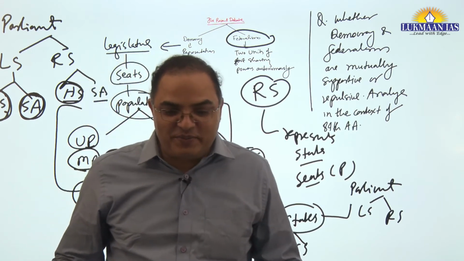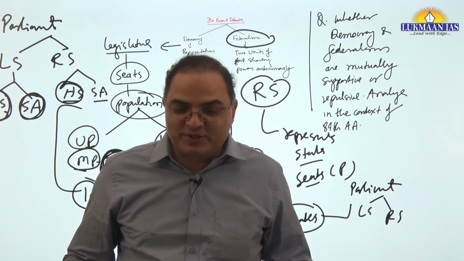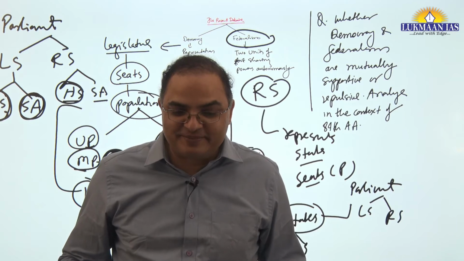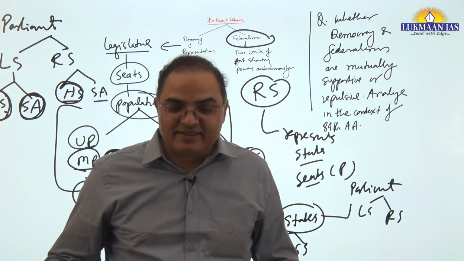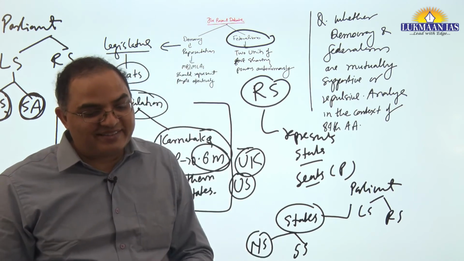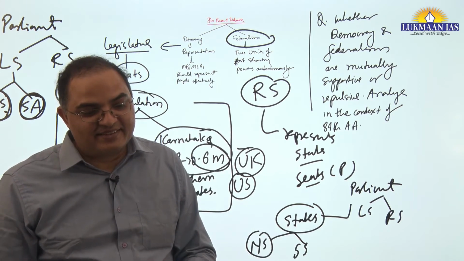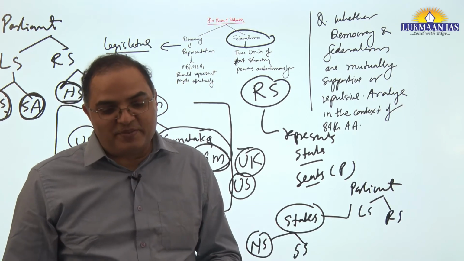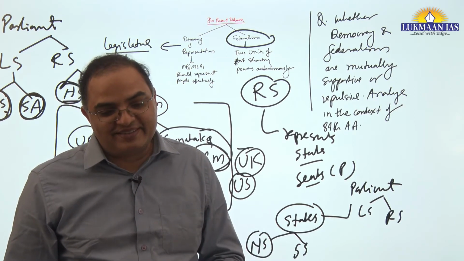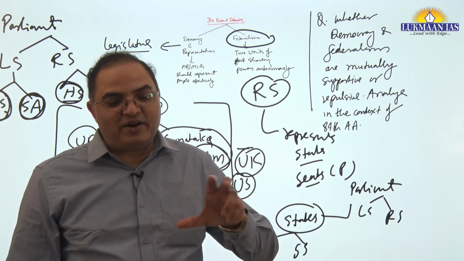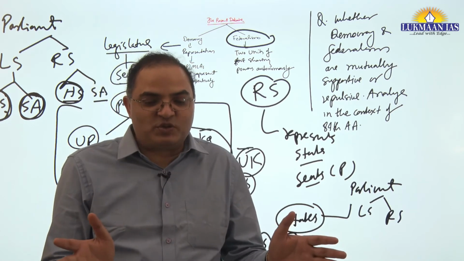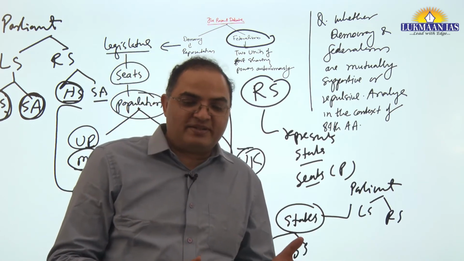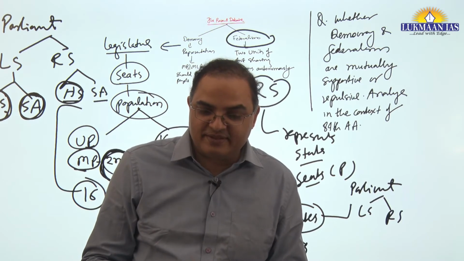Northern states are overrepresented because they have more seats vis-a-vis southern states. And both are not right. Both are not good for democracy and federal polity. This is the paradox this recent debate has shown. An article on federalism versus democracy has been written.